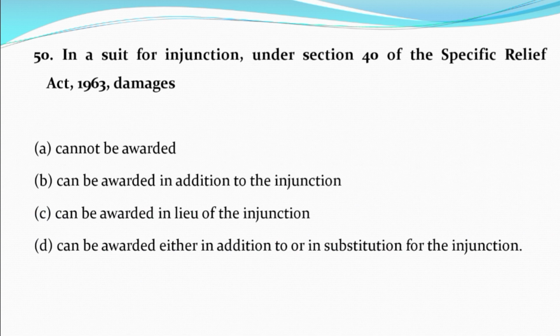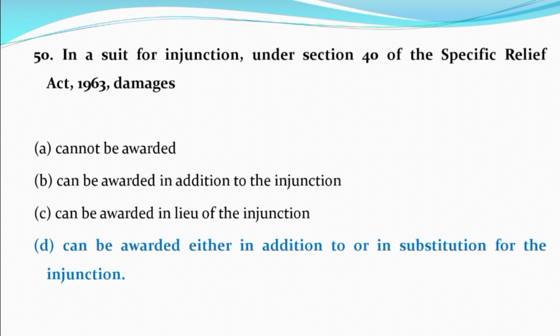In a suit for injunction under section 40 of the Specific Relief Act 1963, damages, option A, cannot be awarded. Option B, can be awarded in addition to the injunction. Option C, can be awarded in lieu of injunction. Option D, can be awarded either in addition or in substitution for the injunction. And the correct answer is option D, can be awarded either in addition to or in substitution for the injunction.